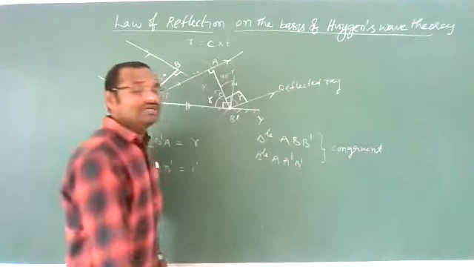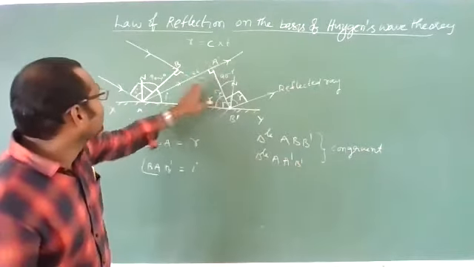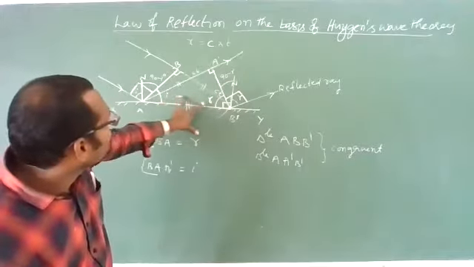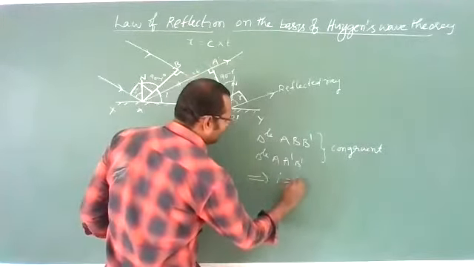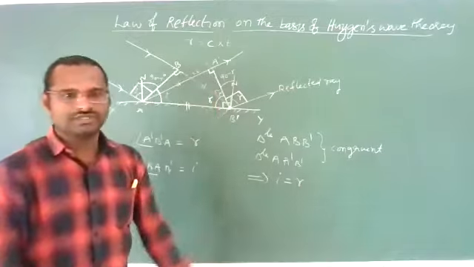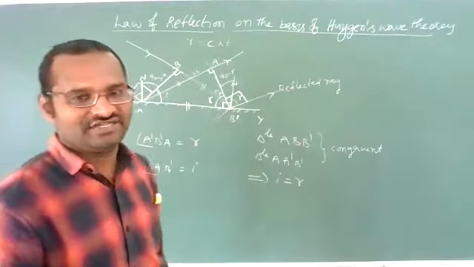If these two triangles are congruent, then these two opposite angles should be equal. These angles should be r. Yes, this proves the first law of reflection.